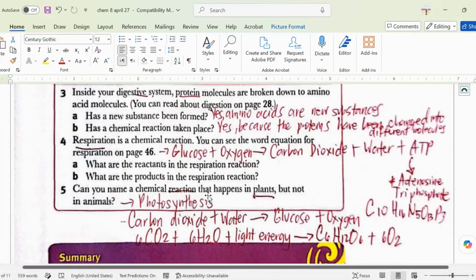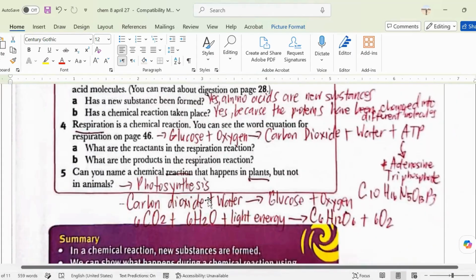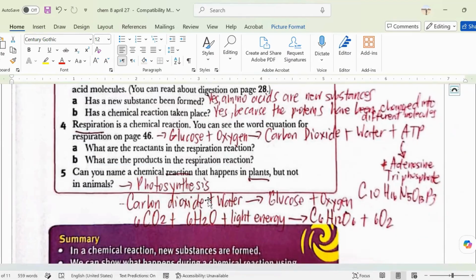Another is, how about in plants? Can you name a chemical reaction that happens in plants but not in animals? The answer here is definitely photosynthesis, because photosynthesis happens only with plants, not with animals. I have also given the chemical reaction for photosynthesis. You have the carbon dioxide, 6CO2, and the water, 6H2O.